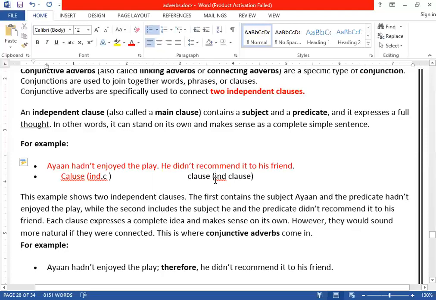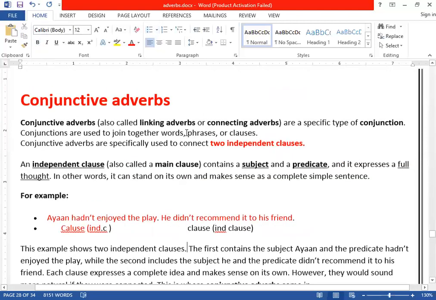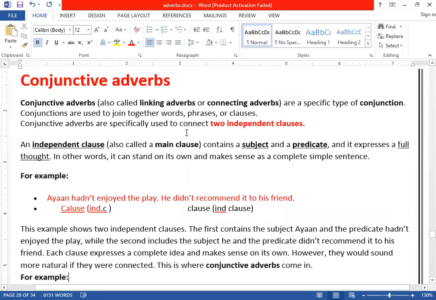Now we want to connect both of them. That's why these adverbs are also called, what do we call them? We can also call them linking adverbs, clear? Or we can call them connecting adverbs. Linking adverbs or connecting adverbs. These conjunctive adverbs are very important in your writing skill, because they are used to construct complex sentences. If you want to improve your writing skill, clear? So these conjunctive adverbs are very important over there.